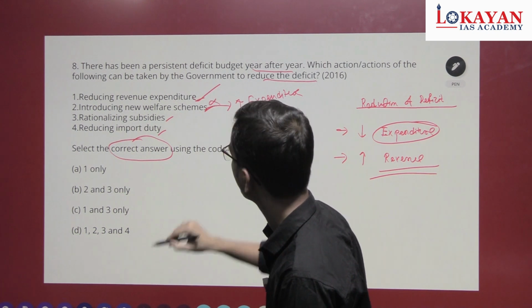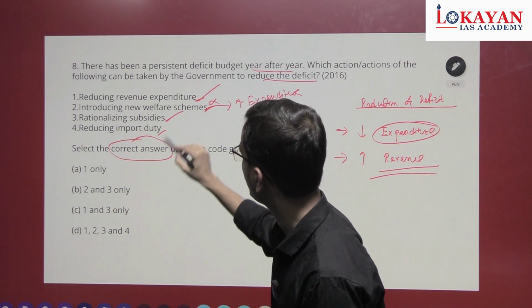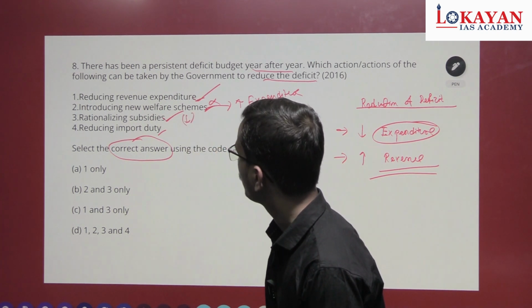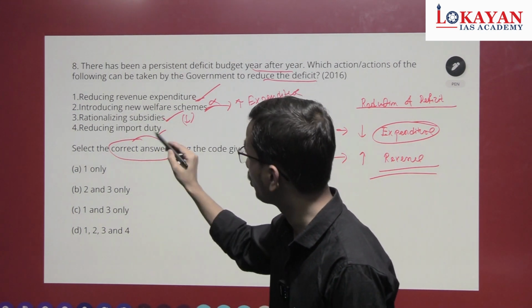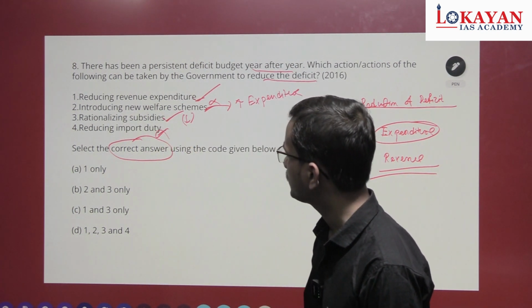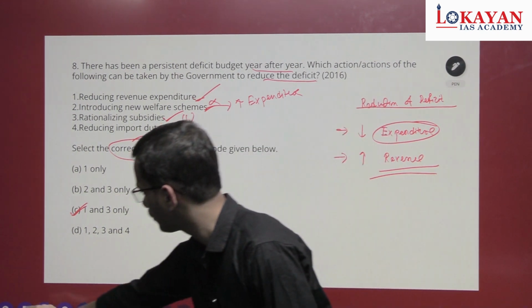This one is wrong. Rationalizing subsidies will reduce expenditure. Reducing import duty will reduce our revenue. So the fourth one is wrong. So answer is 1 and 3. C is the correct answer.